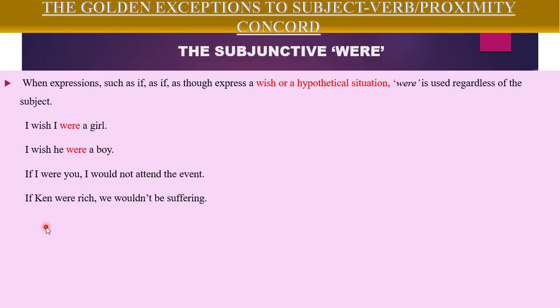Let's solve this question. If their father was or were alive, they wouldn't struggle. What are you going to select over here? Since we are expressing a hypothetical situation, we are going to go for were, because this situation is unreal. So we will apply the subjunctive were. If their father were alive, they wouldn't struggle.